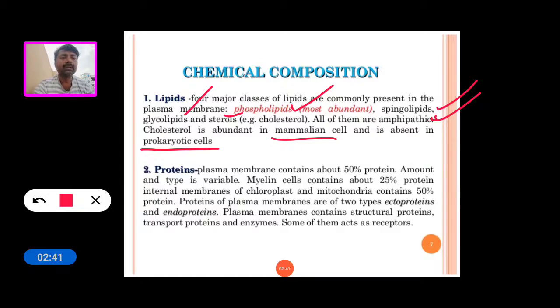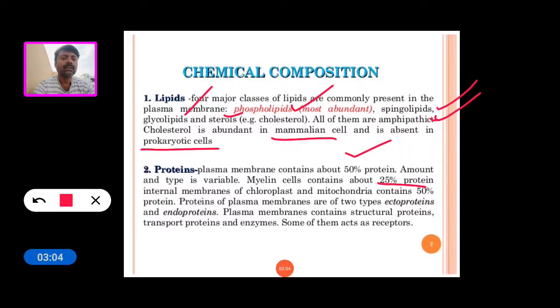Now see the proteins. Plasma membrane contains about 50% proteins, but the amount and type is variable. Myelin cells contain 25% protein, and the internal membranes of chloroplast and mitochondria contain 50% protein.